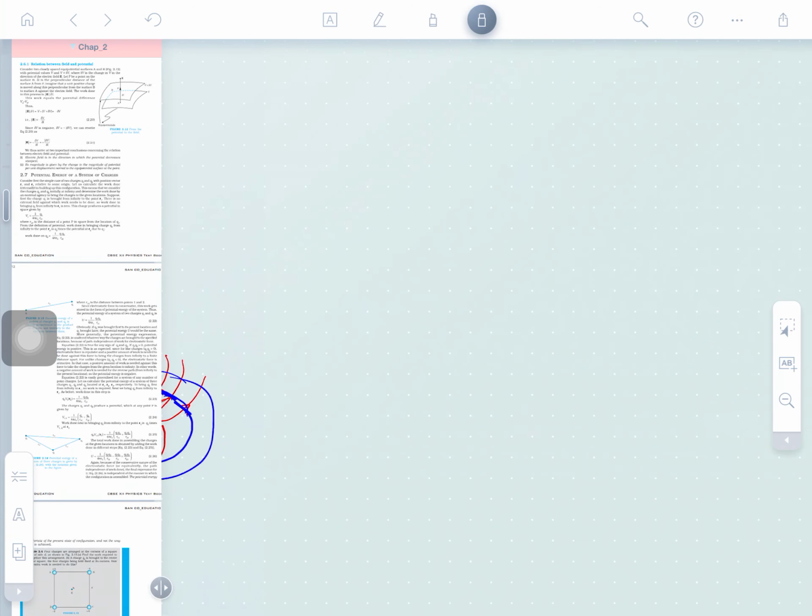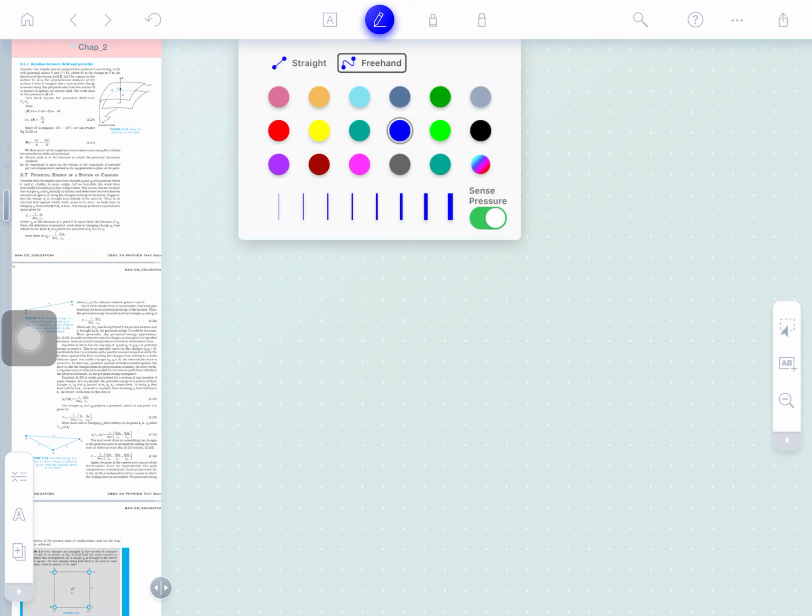Is that clear? That day we discussed this. Suppose there is a field; we can simply understand that there is a field.